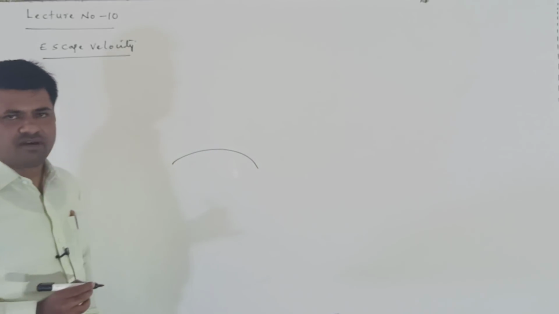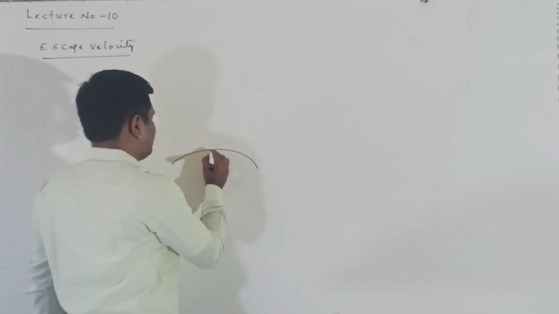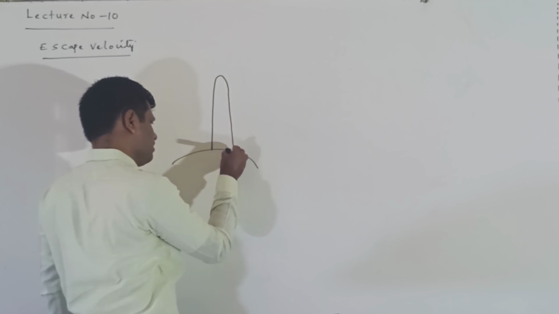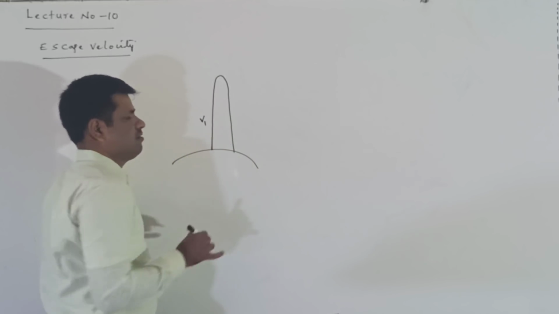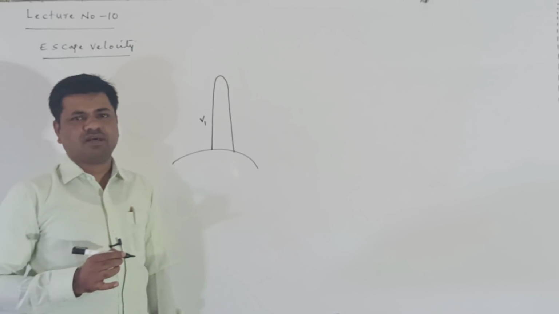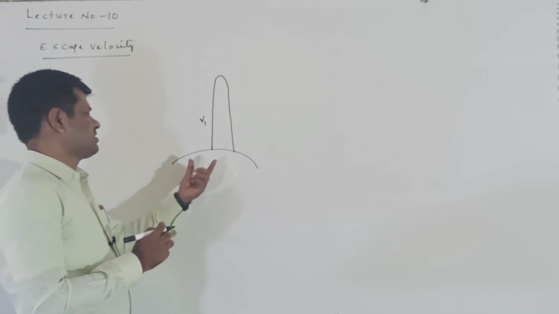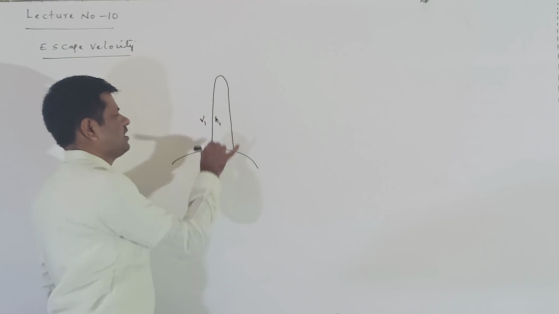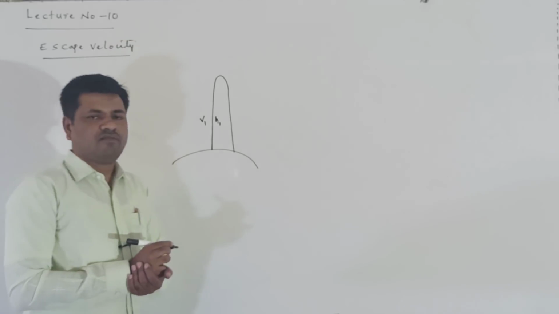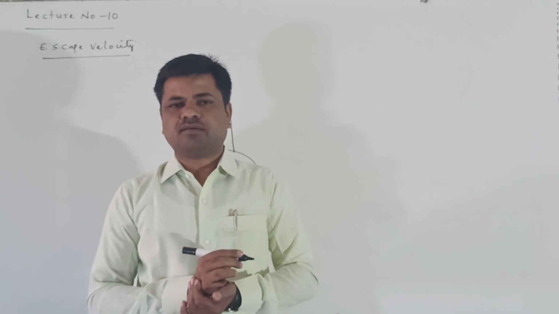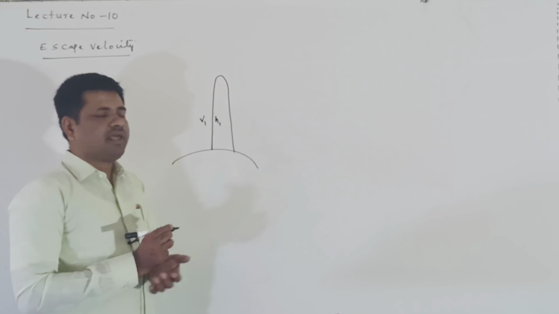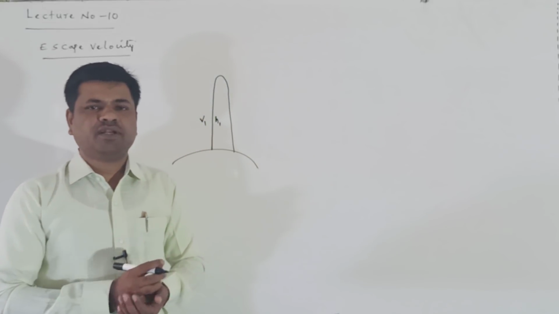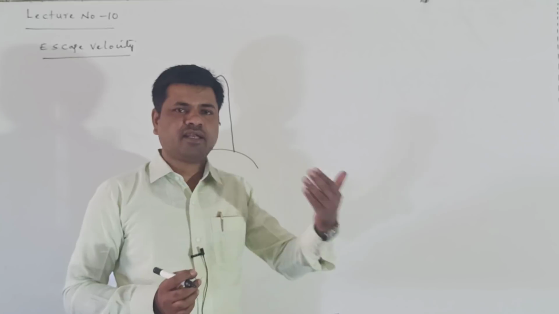we consider this is the surface of the earth. From the surface of the earth, I am throwing a body with some velocity, that is v1. When I throw a ball or any body from the surface of the earth with some velocity, it goes to a certain height h1. Due to the gravitational force, it comes back towards the earth. For example, we throw a ball vertically upward, it goes to a certain height and comes back to the ground.